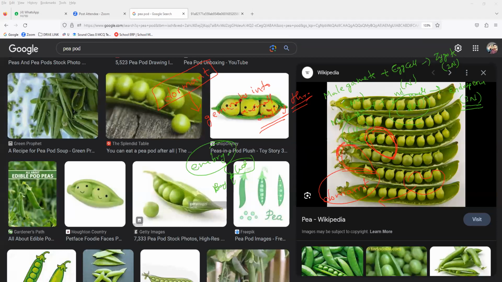Then tomorrow we'll see germination of seeds, and directly go to the concept of reproduction in human beings. Hopefully tomorrow we'll discuss the reproductive system in human beings, male gametes and female gametes, and then proceed further. Okay, so this is all about it. Anybody having any doubt, you can ask me. I hope you all understand, guys. Everybody clear?